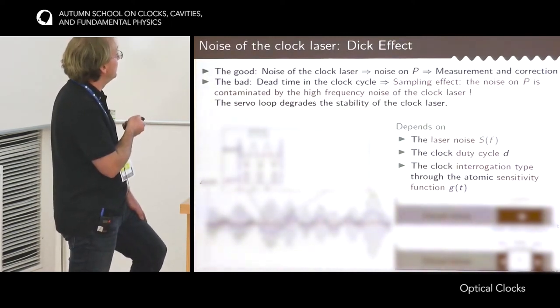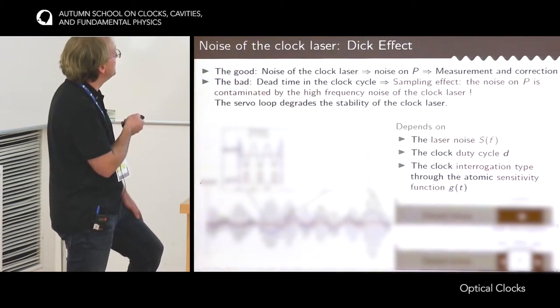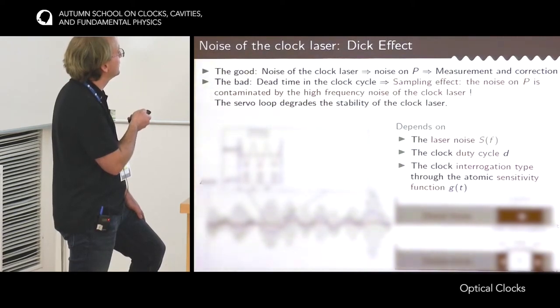Now the sensitivity function is not 1 all the time because we have dead time in the clock. It means that most of the fluctuations of the clock laser are not seen by the atoms. Here, for instance, the fluctuations would be seen at this point, the next clock cycle at this point, and the next clock cycle at this point.